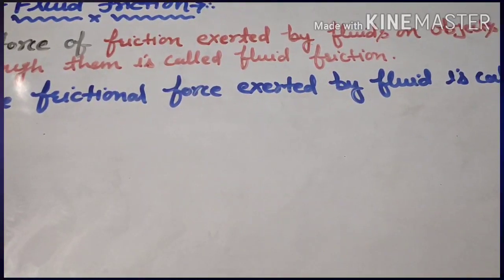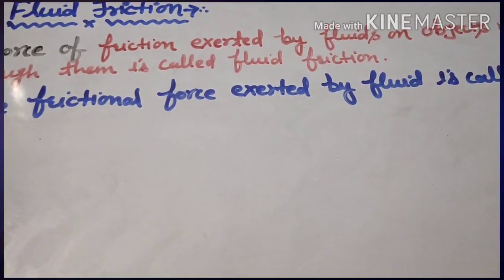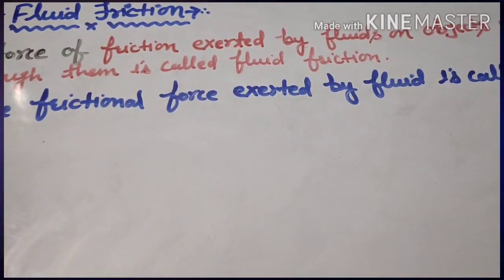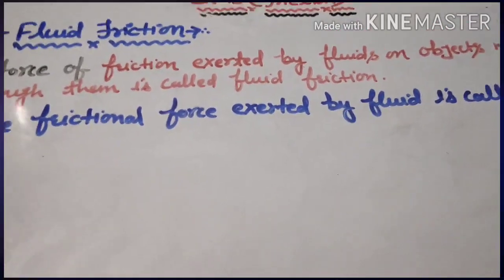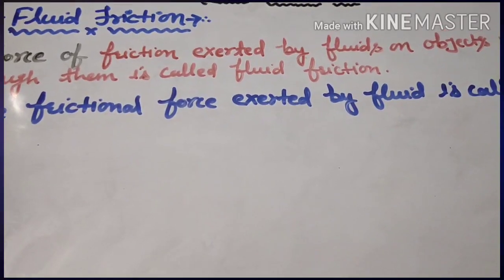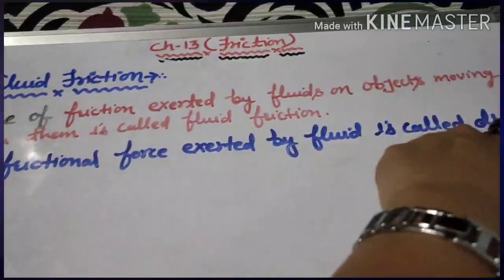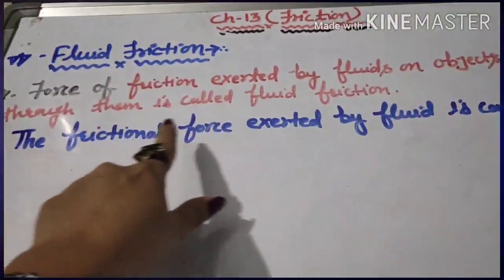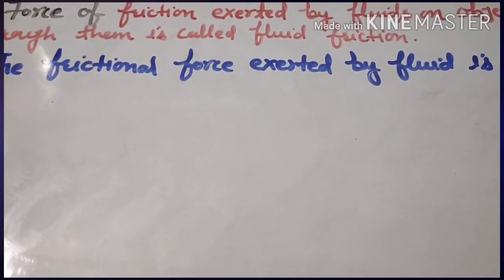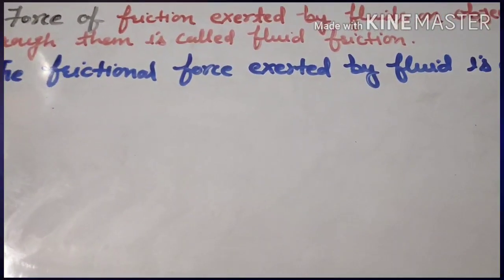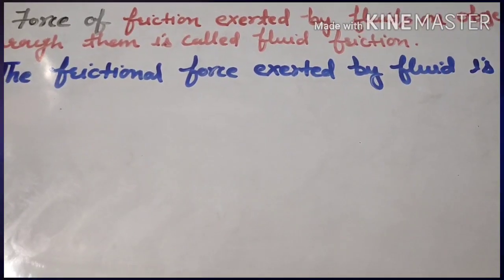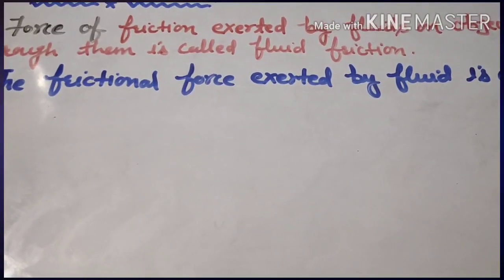Here we talk about liquids which can flow, like water and milk, and you know that gases are also fluids because gases can also flow. So liquids and gases are collectively termed as fluids. The force of friction exerted by a fluid on objects moving through them is called fluid friction. Many times you have seen objects move through fluid. The best example would be the aeroplane. The aeroplane is flying through the sky and the sky is made up of air, so the aeroplane is actually moving through the air.